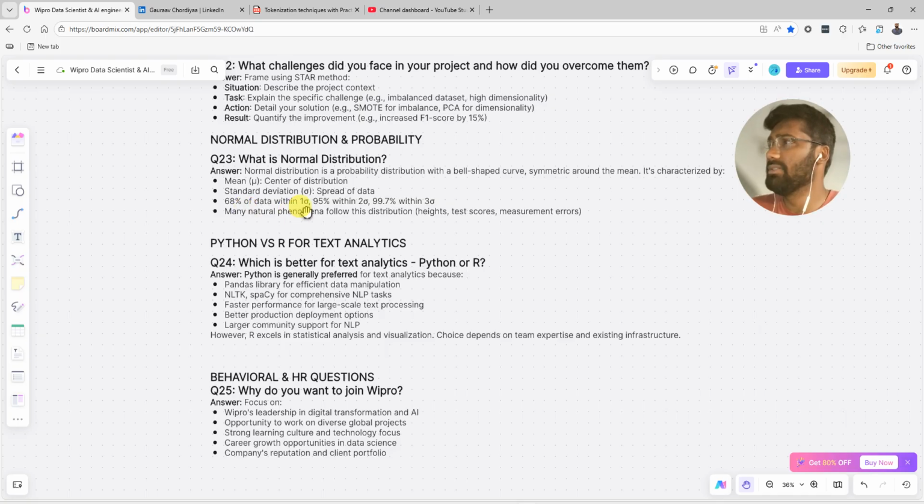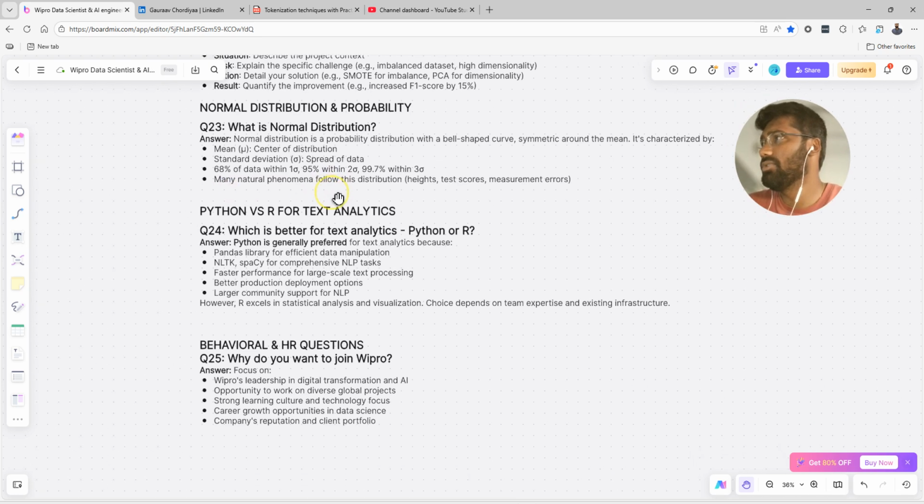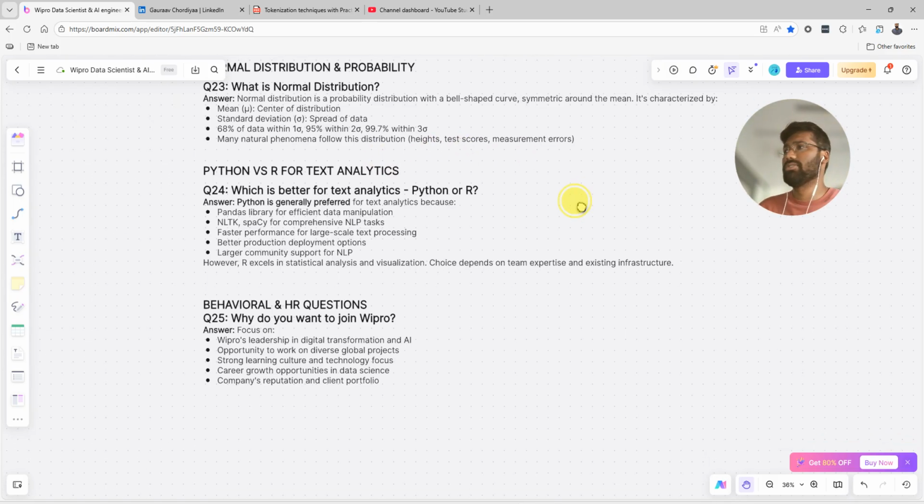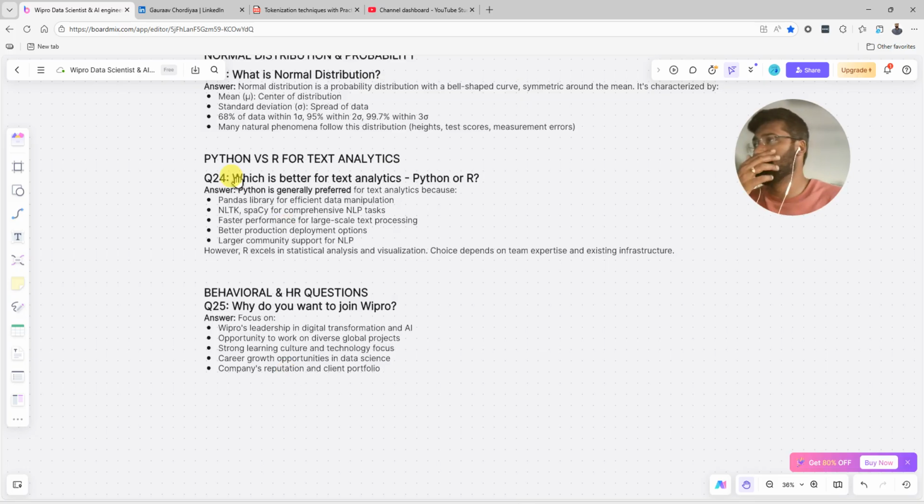68% of data within the first standard deviation, 95% of data within the second deviation, and 99.7 percent of data within the third deviation. Many natural phenomena follow that distribution: height, test score, and measurement error. Now these last two questions we will solve.